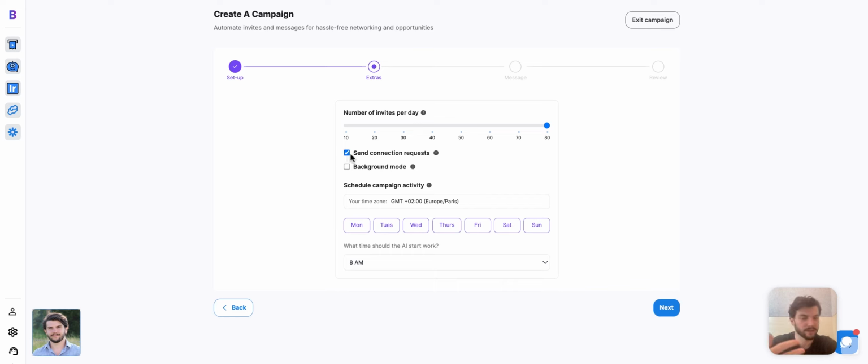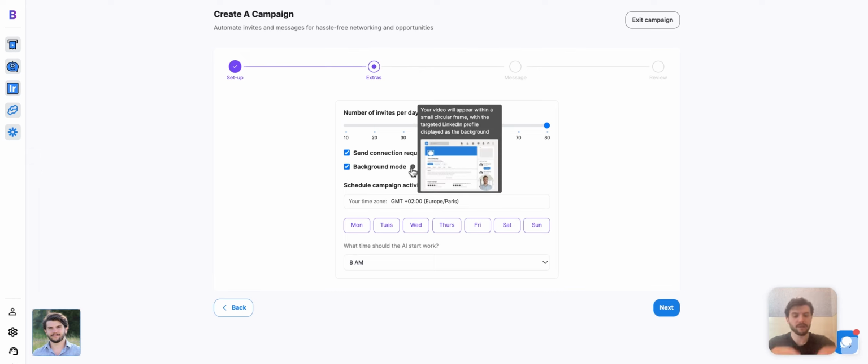Here you can select if you'd like to send connection requests, if you don't know your audience, and you can also select background mode. Now, background mode will put the LinkedIn profile of the person reaching out behind you. So you can say in your template, hey, first name, I'm looking at your LinkedIn as you can see here, and go on with your pitch, right? And this really just adds another layer of personalization and proves to the person that, well, at least in their mind, you're on their page talking specifically to them. And that's the beauty of personalized video.